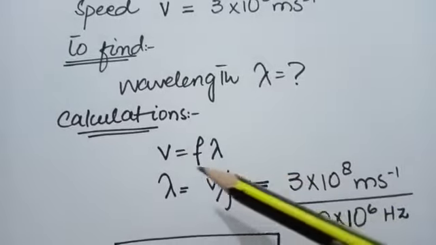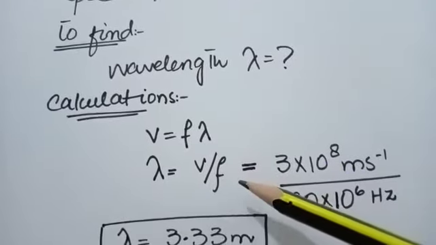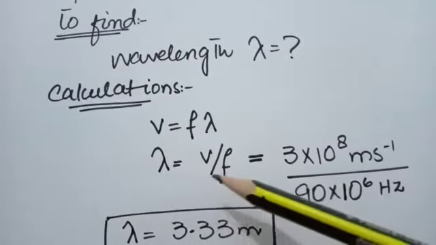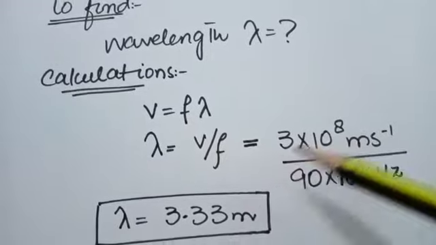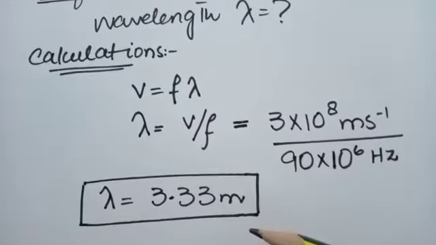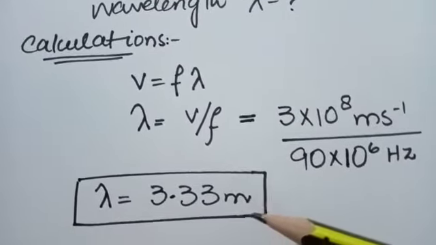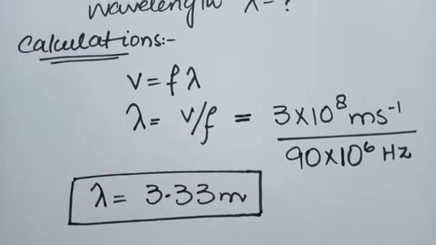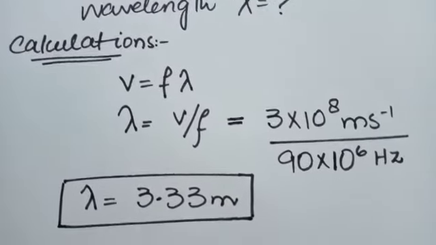We have to find the wavelength. By using the wave equation, v is equal to f lambda, and rearranging the equation for wavelength, lambda is equal to speed divided by frequency. By putting in the values, we will get the result. Lambda is equal to 3.33 meter. That is the required wavelength.